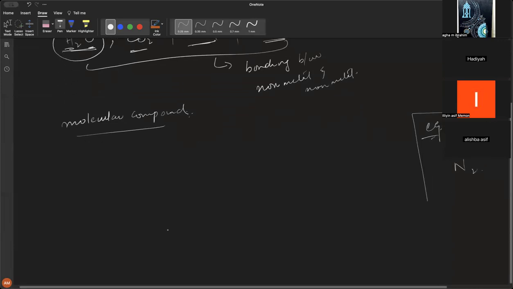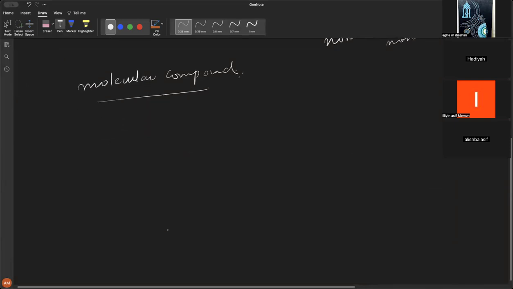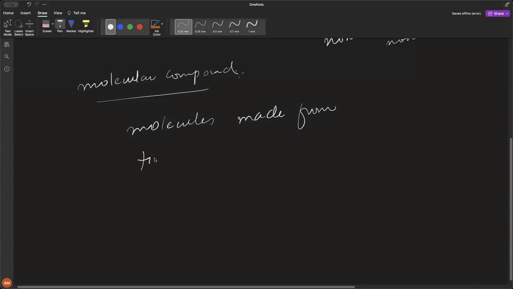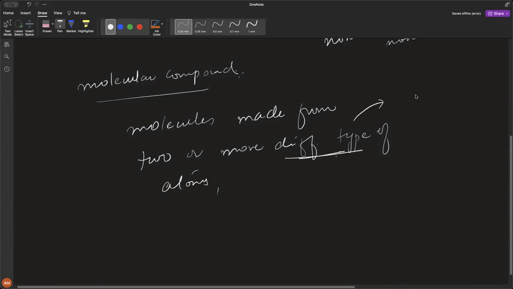All right. Molecular compound. When we talk about molecular compounds, these are molecules made from two or more different types of atoms. Different type means what?